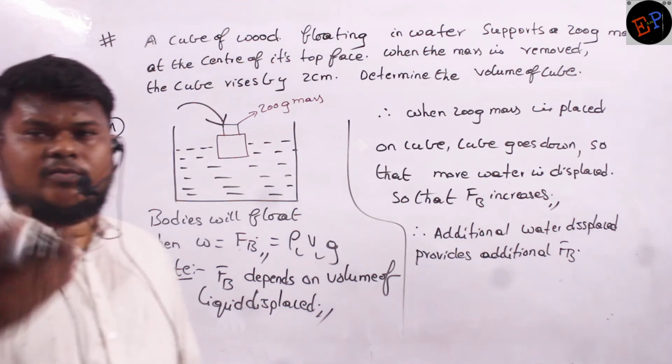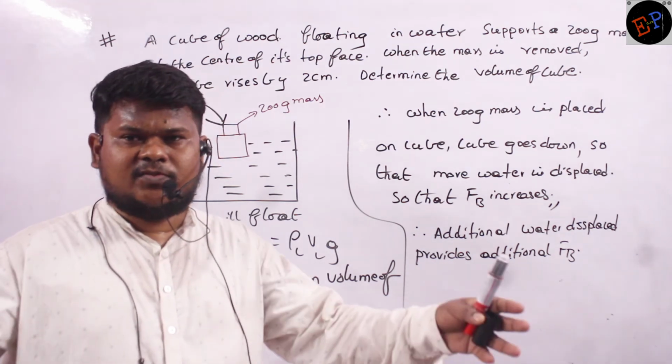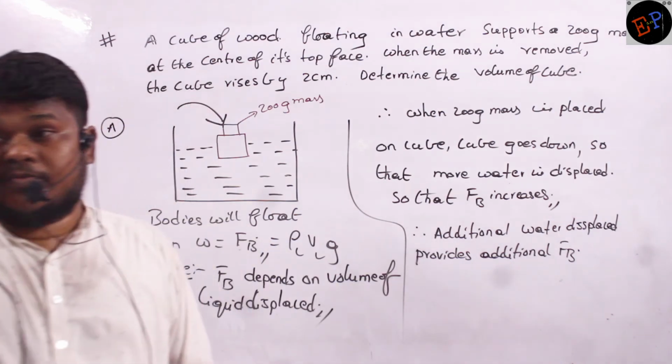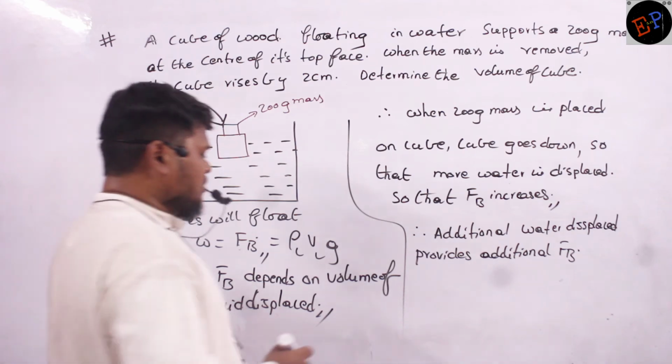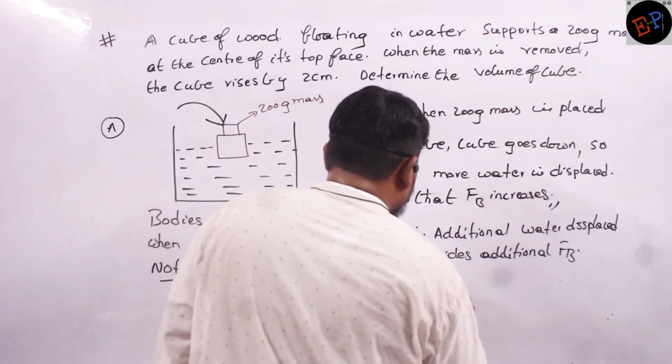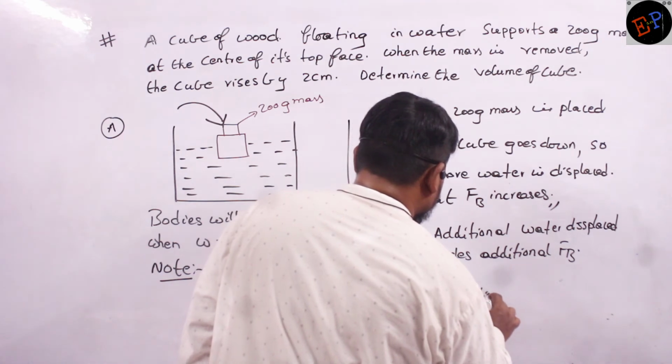When the cube goes down, more water it will displace. If it displaces more water, it provides more force of buoyancy. Is the logic clear? Therefore, the weight of additional displaced water.